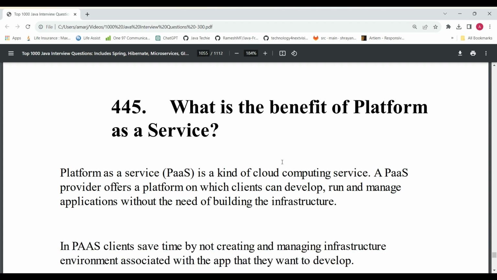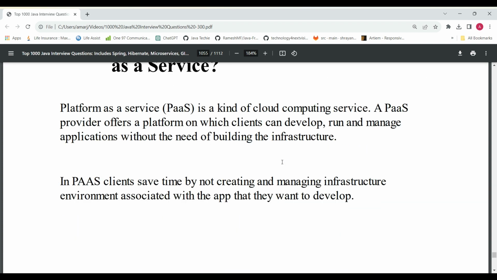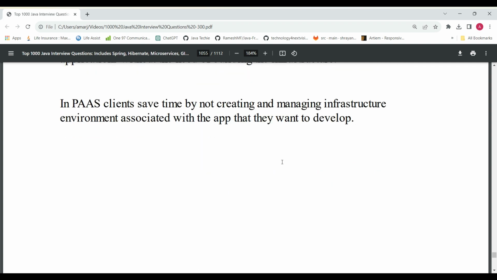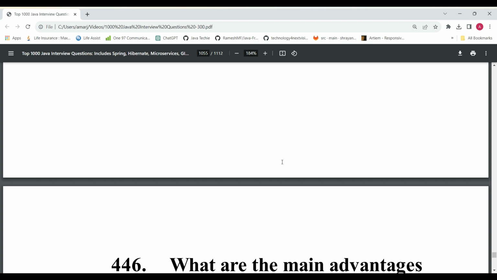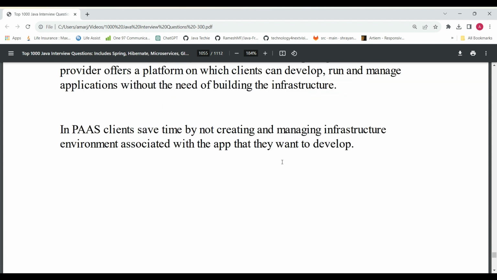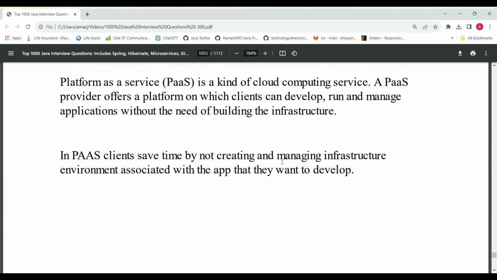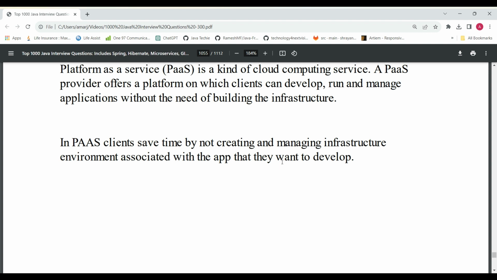The platform as a service, PaaS. Platform as a service is mostly used to develop applications and manage the infrastructure, without building the underlying infrastructure, and it is also associated with the app that they want to develop. So these things will be there in PaaS.